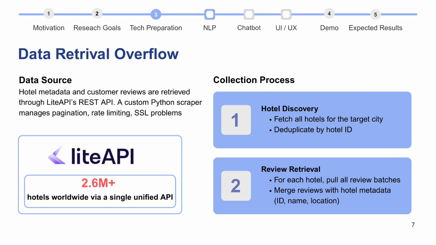Next, we retrieve all the reviews of all the hotels we needed by pulling all reviews by batches, and then merge the reviews with hotel metadata. So it will include ID, names, location, and also the review.